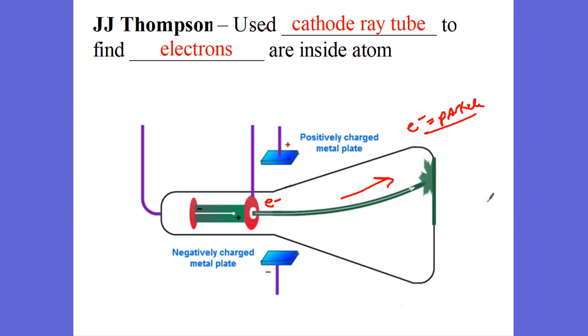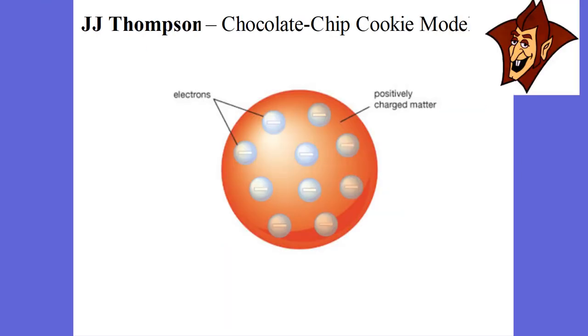Thompson won a Nobel Prize for showing an electron as a particle. His son, I think it was like 20 years later, got a Nobel Prize for finding that electron is a wave. And so J.J. Thompson found out there were these negatively charged particles, because if it was positive, it would have gone down. If it was neutral, it would have gone straight. It had to be a negatively charged particle. And so he came up with what's called his plum pudding model.